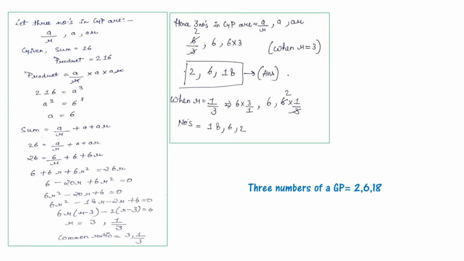If we put the value 1 by 3, then it will be 6 into 3 by 1, 6, and 6 multiplied by 1 by 3, that will be 2. The answer is 18, 6 and 2. So the three numbers of the geometric progression are 2, 6 and 18.